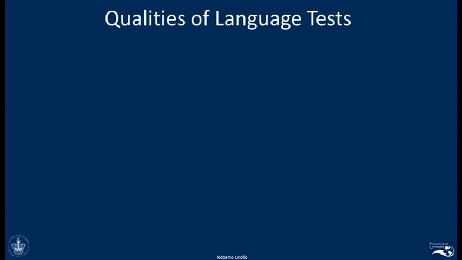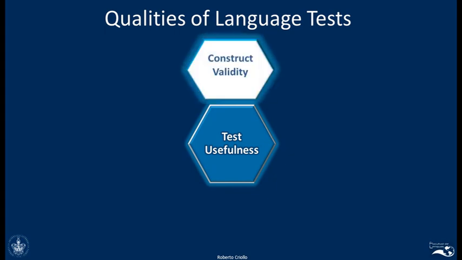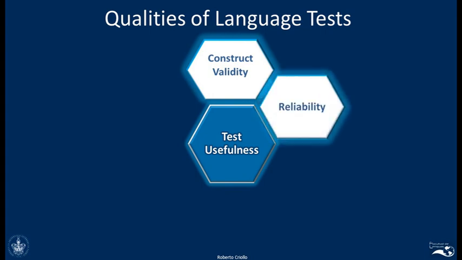Now, the answer to these questions can be given by some elements that we call the qualities of language tests. So there are some specific features that will make one exam better than another exam. And we can summarize the different elements of test usefulness as construct validity, the first one, and we also have reliability.